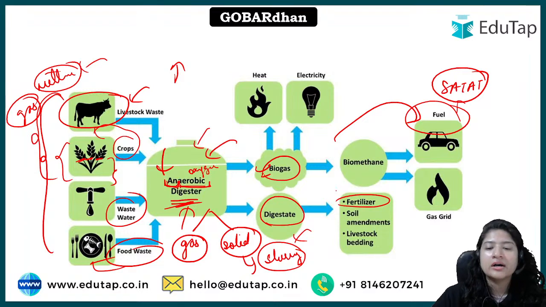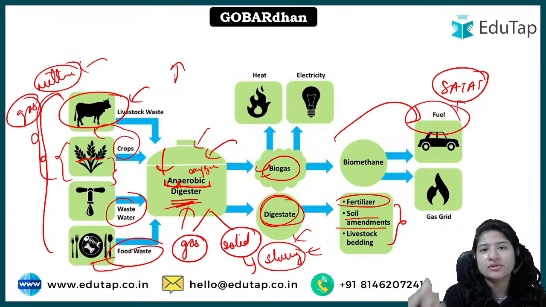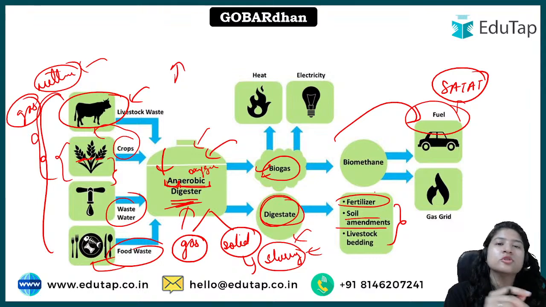ठीक है, इसके अलावा क्या है, जो आपका this fertilizer, this slurry, the digestate, the final form can be used even for soil amendments. Amendment means, for example, if your soil pH is not appropriate, it can be utilized for that. If it lacks certain minerals, it can be utilized for that purpose. ठीक है, amendment purpose के लिए. If the texture of the soil is not good, if you mix this digestate, the texture of the soil will improve.